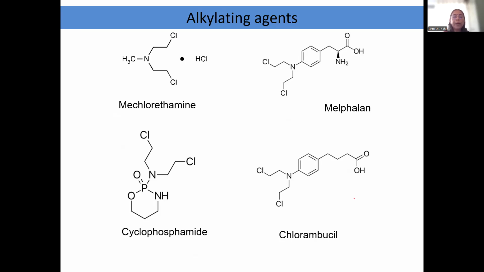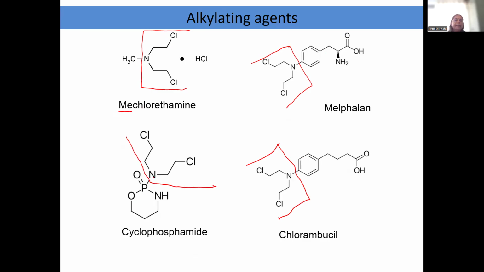Now, have a look at these and you will realize that this part is common, right? N(CH2CH2Cl) twice. This is a common part in all of these alkylating agents. What is different is what is attached to the N.